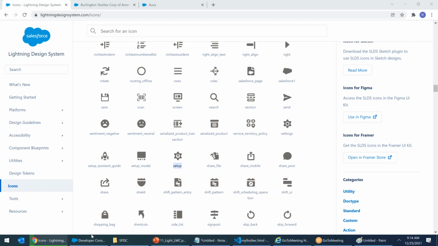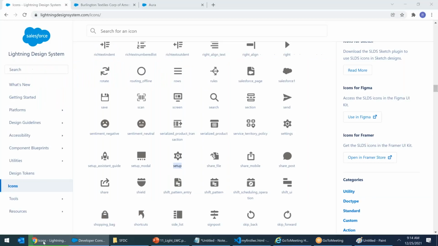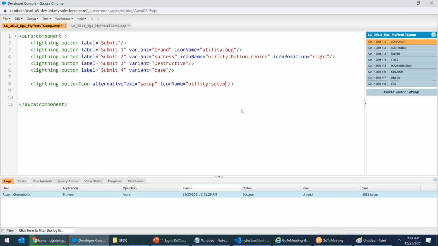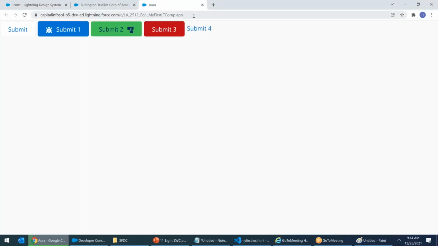Control C. I'll come here and say icon name equals to utility colon. Oh, setup. Didn't I copy it? Control C. Utility colon setup. See? Control S. Go ahead and now refresh the page. Aura. You will get one more button, but only an icon. See? With setup, I got it.